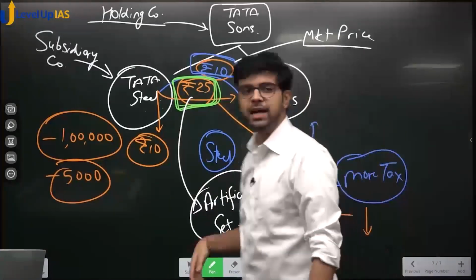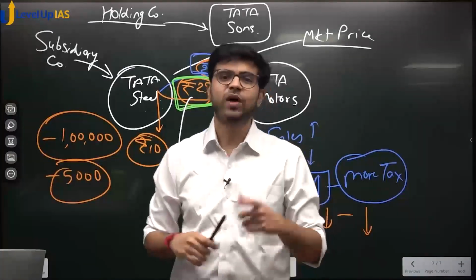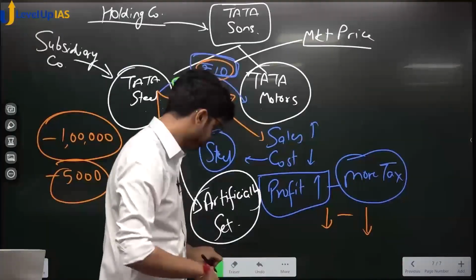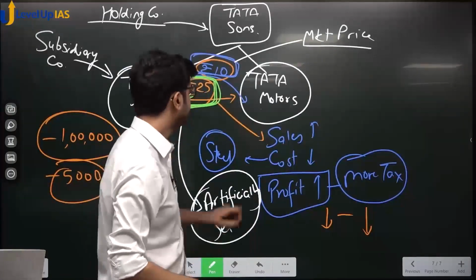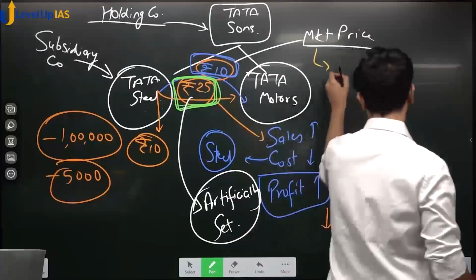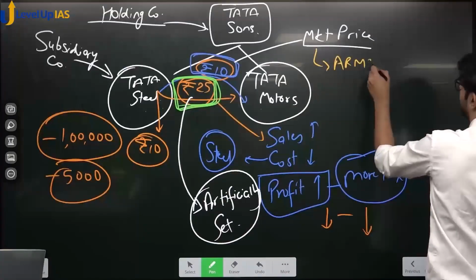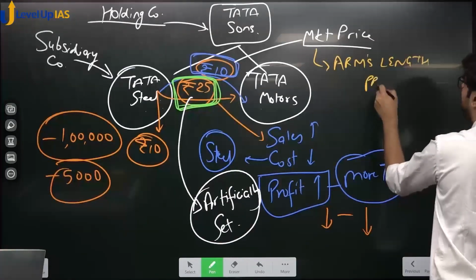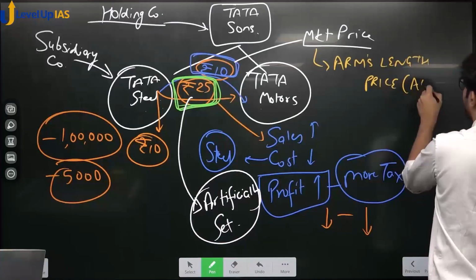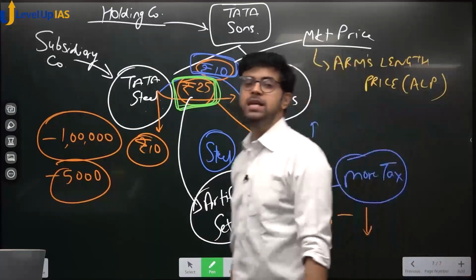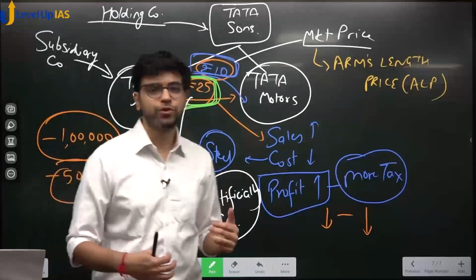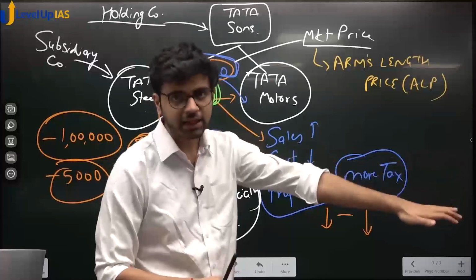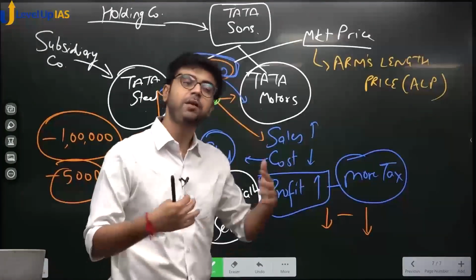Okay? So whenever we speak about market price in tax, there is one term which we use. This term is known as arm's length price, ALP. What do we mean by arm's length price? It means don't come too close. We are not related such that you will ask for a favor. Keep one arm's length; you are a stranger, I am a stranger, we are in the market.